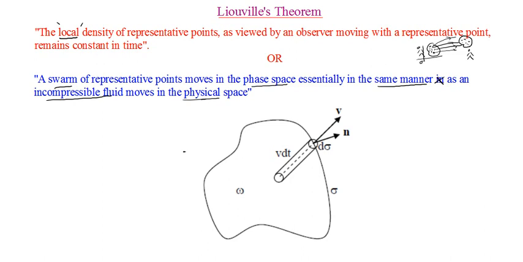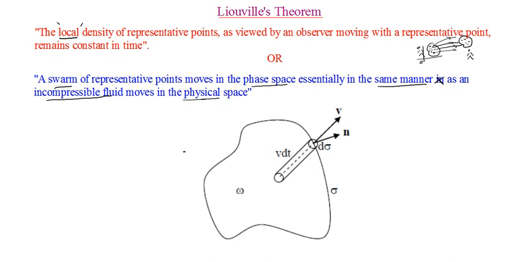See, the fluid particles at different localities, if you flow along with the fluid, you can see that they will never get compressed. That is the meaning of incompressible fluid. And only in the case of incompressible fluid do we talk about what is known as Bernoulli's theorem. So we can say that the second statement has come out of the similarity of the flow of representative points with that of the flow of an incompressible fluid.